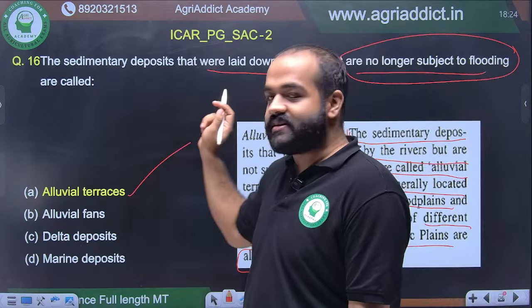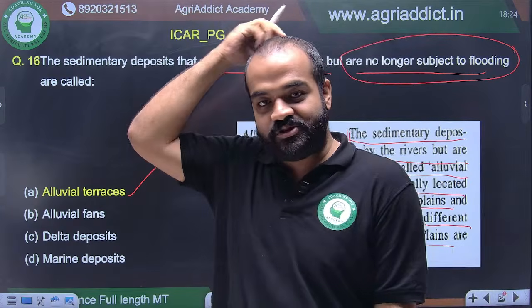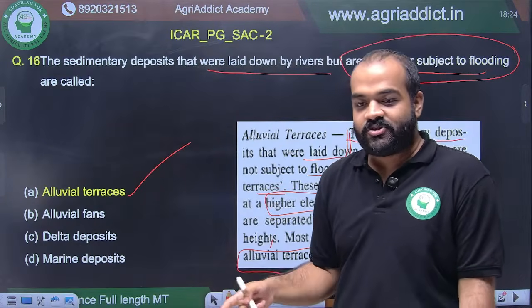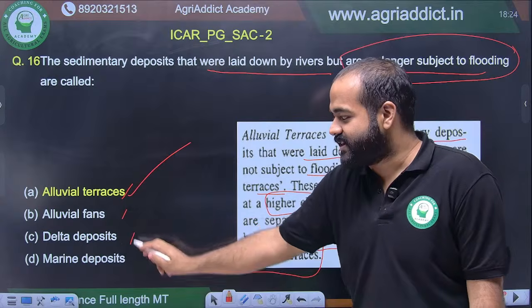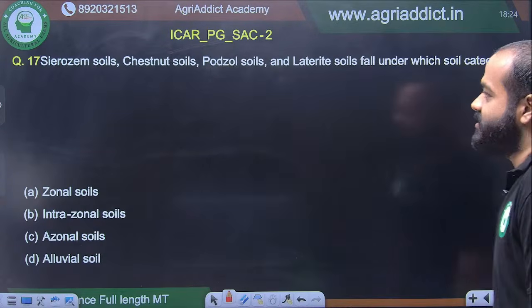This much should give you the answer: alluvial terraces. In the last class that I was taking, the question was alluvial fans. So you should read alluvial terrace, alluvial fan, and delta deposits. That is also in the same chapter of weathering and soil formation in old ISSS.